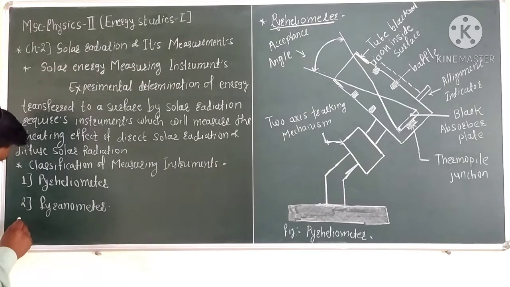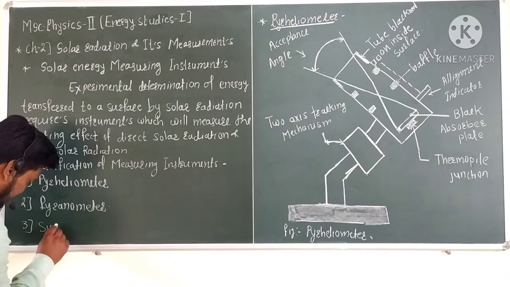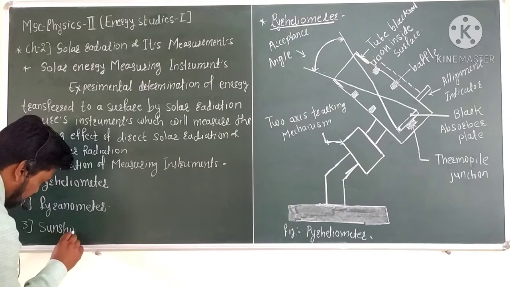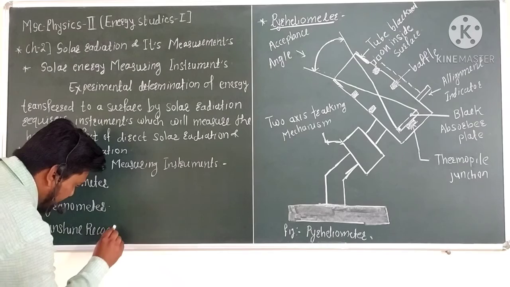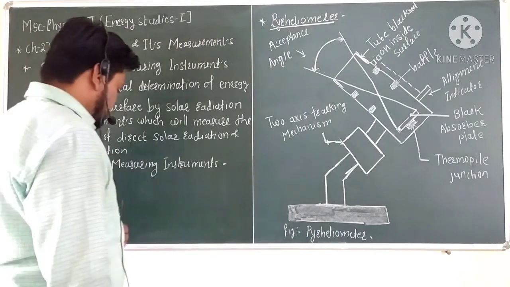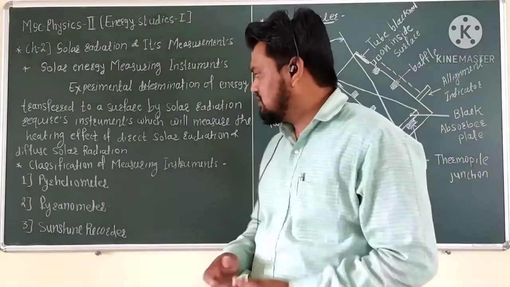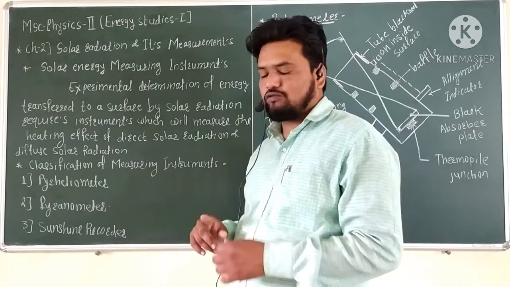And the third is the sunshine recorder. So in this chapter we want to see these three types of instrument: the pyroheliometer, the pyranometer, and the sunshine recorder.